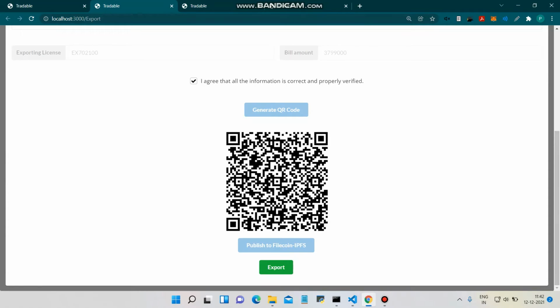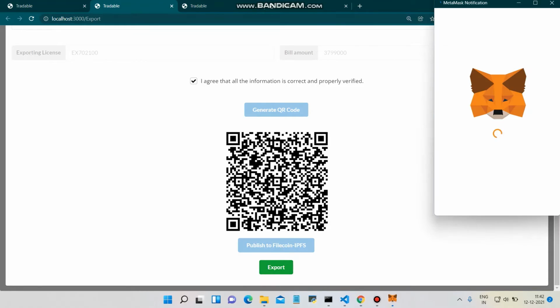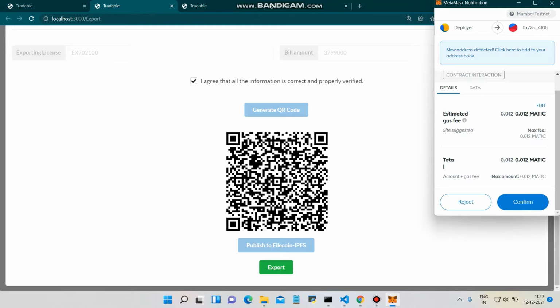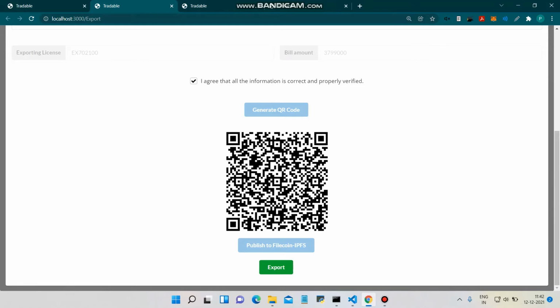Now the exporter will export the gold. The contract of this project is deployed on the Polygon Mumbai testnet, and we will try to confirm the transaction. So the transaction is happening on the Polygon Mumbai testnet. As you can see, the transaction happened and the gold has been successfully exported.